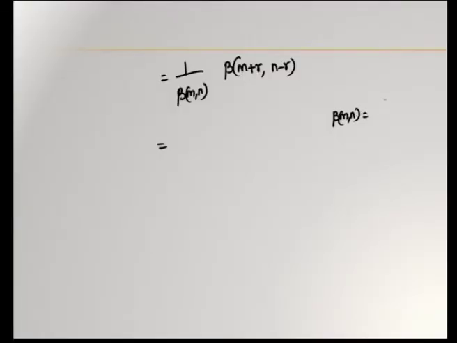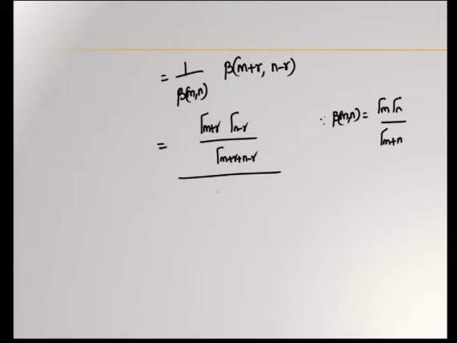Beta of m comma n is gamma m gamma n by gamma m plus n. This is the formula for beta of m comma n. So, here we have gamma of m plus r gamma n minus r by gamma of m plus r plus n minus r, divided by gamma m gamma n by gamma m plus n.